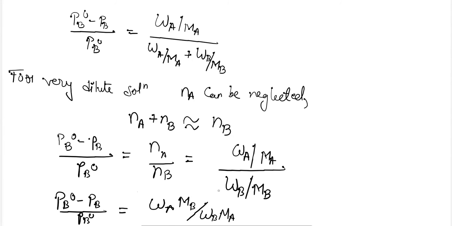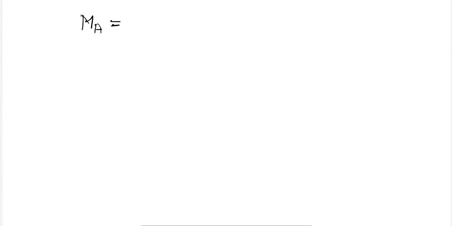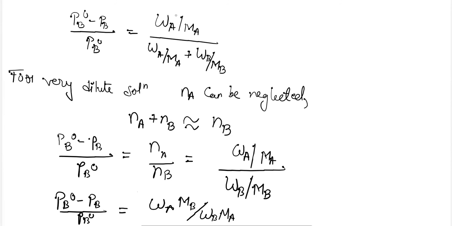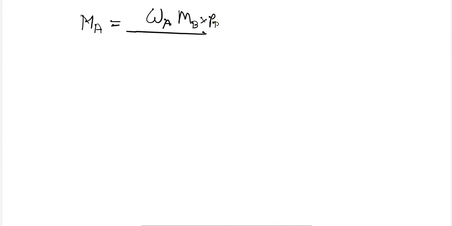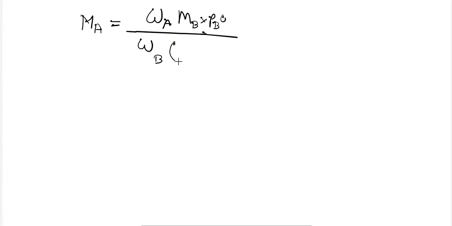So the relation will become MA is equal to WA MB divided by WB, into PB naught divided by PB naught minus PB.